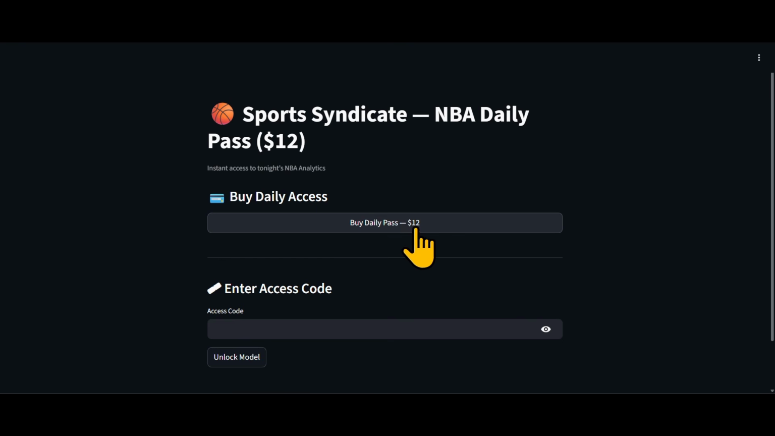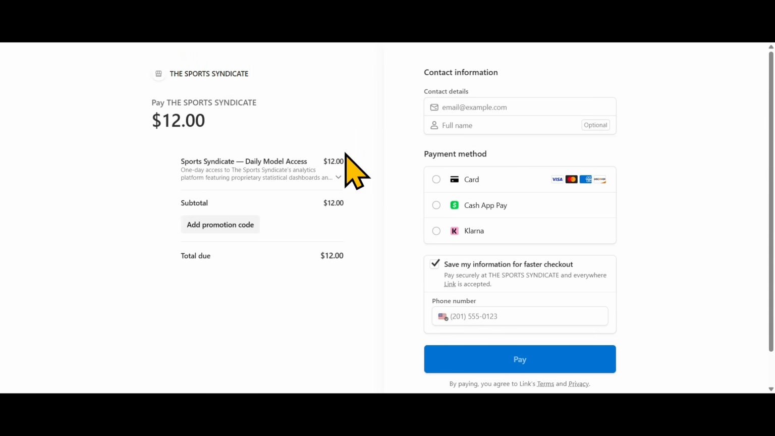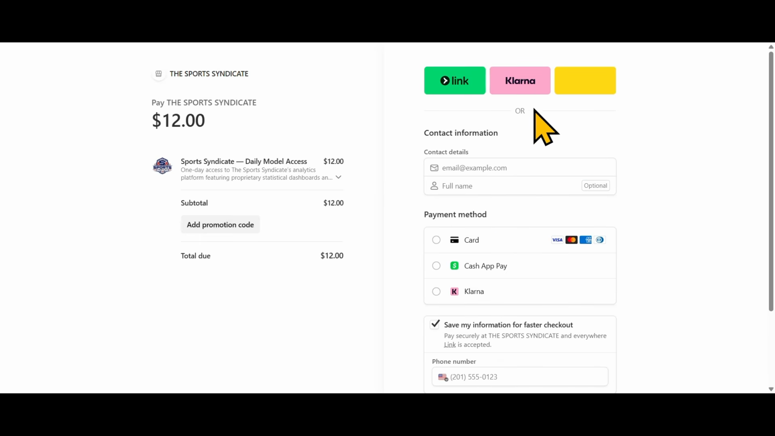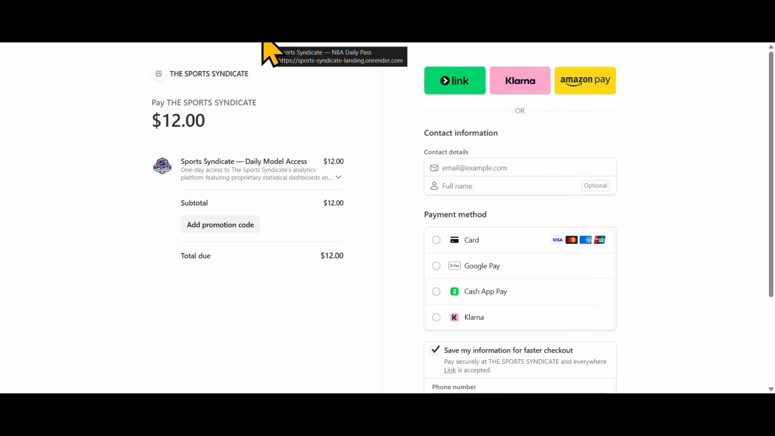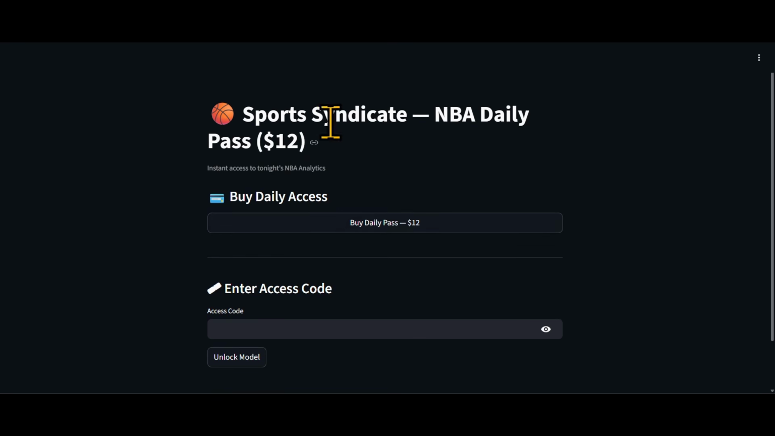Let's get into the slate. When you access the model, you'll go to buy daily pass. You'll be prompted here. Once you join, you would simply check out. Here are all the checkout options. You can use any payment that you like. Once you check out, you will be redirected to a success screen. Your access code will be displayed right there for you. You can just click the button, start winning, and you will dive directly into the model immediately.